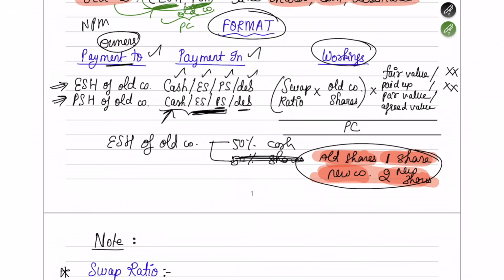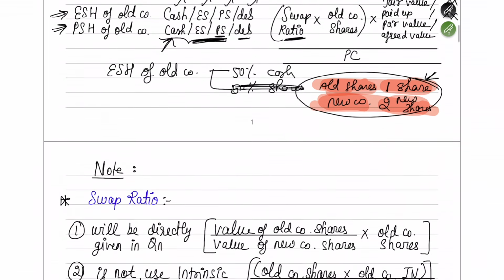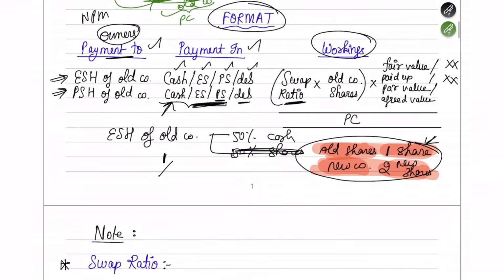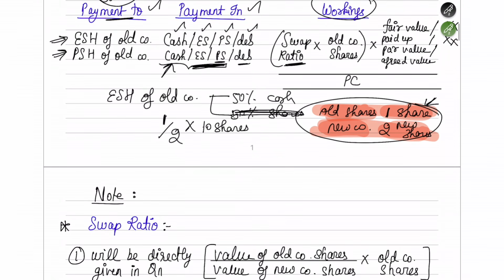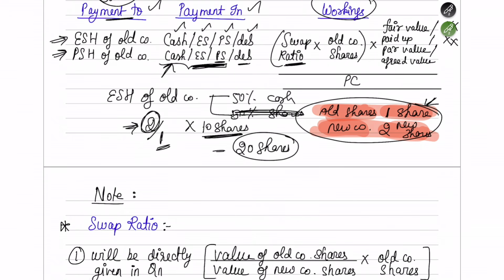Okay, so if they tell you something like this, then in such case you have to write the swap ratio here. So here the swap ratio, what they have told you is that if you have one share in the old company, you will get two new shares in the new company. Supposedly you had some 10 shares in the old company. Okay, so if you already had 10 shares in the old company, then in exchange for one you are going to get two shares. So you are going to get 20 shares in the new company.